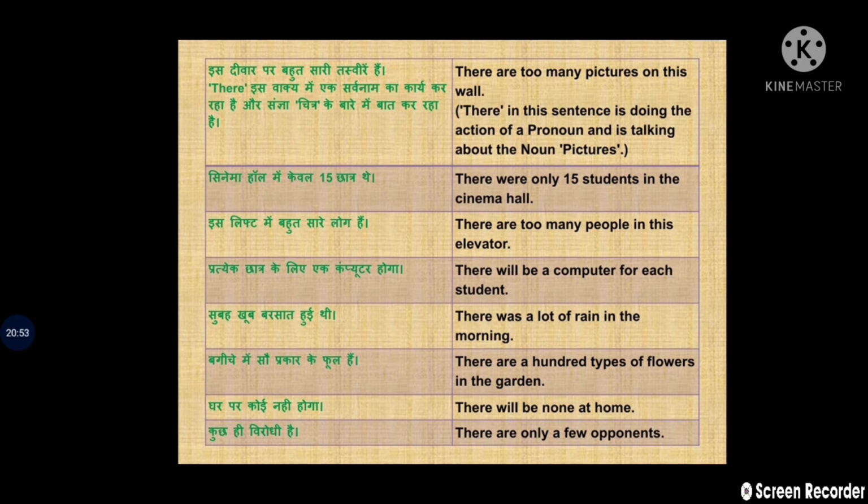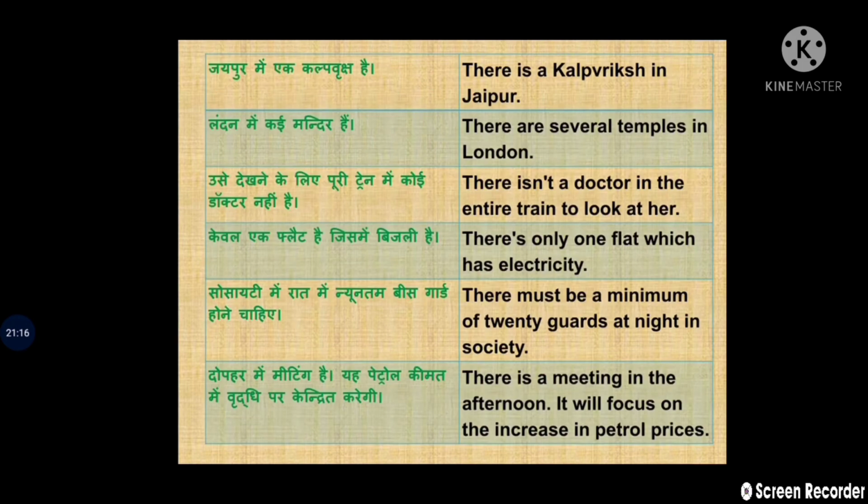There are too many people in this elevator. There will be a computer for each student. There was a lot of rain in the morning. There are 100 types of flowers in the garden. Such types of sentences make its meaning clear, where we are using there as a pronoun.